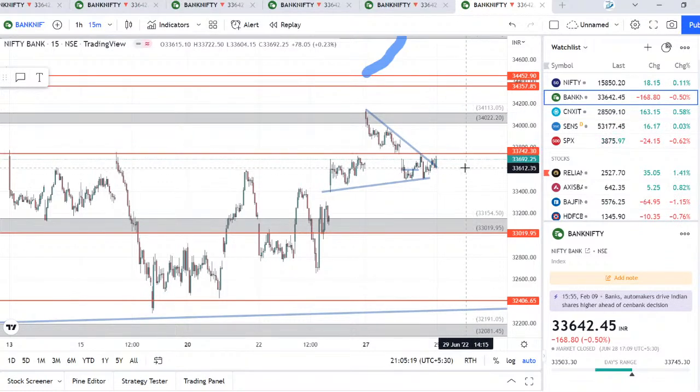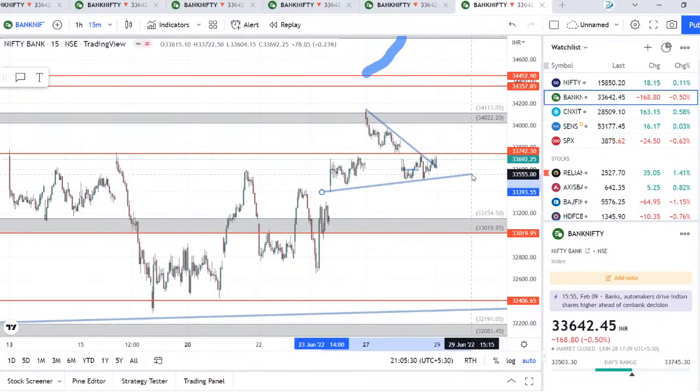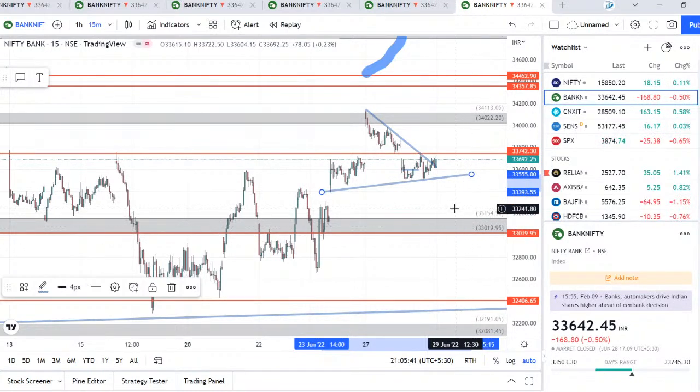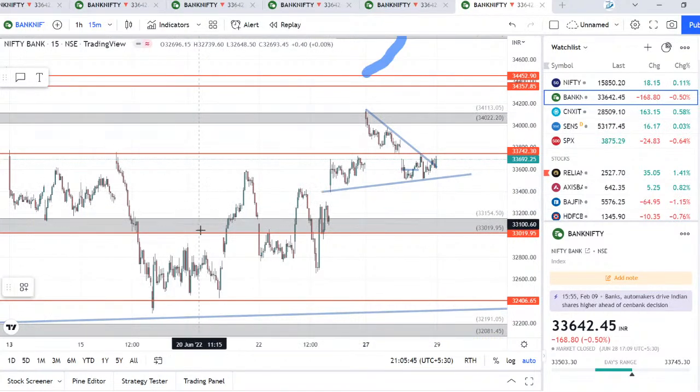If it opens negative and fails to hold 33,500 or 600 levels, or you can keep this trend line, which will be coming around this range, then at 33,500, if that fails, you can easily expect 33,150 and 33,000 levels. This is the level you need to watch on Bank Nifty for tomorrow.